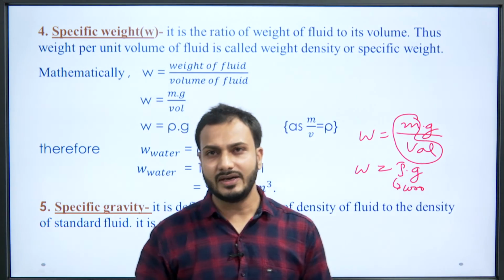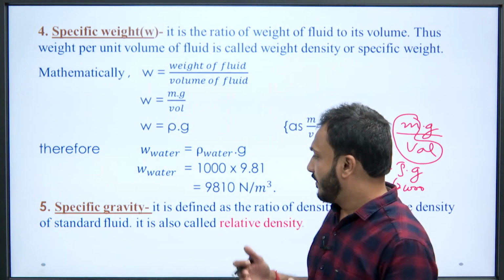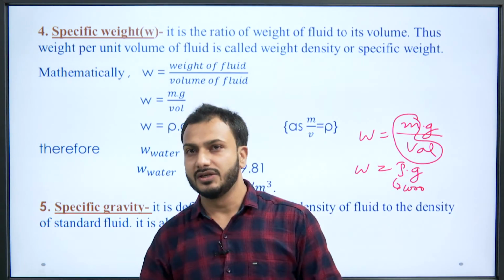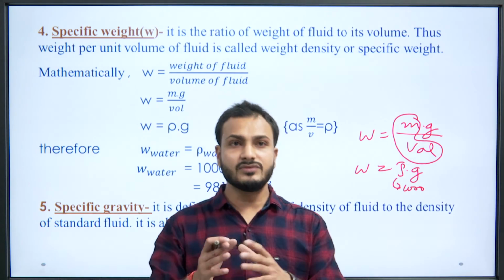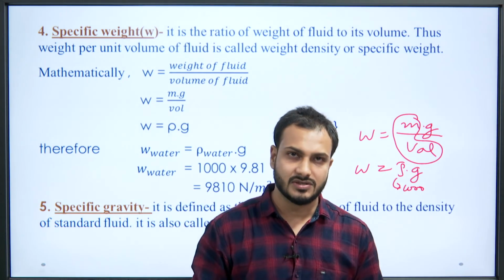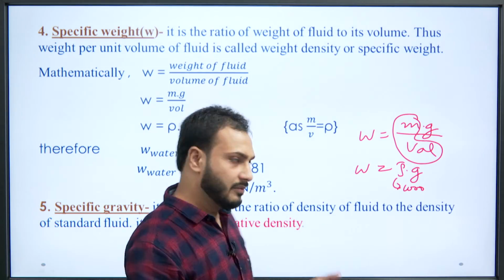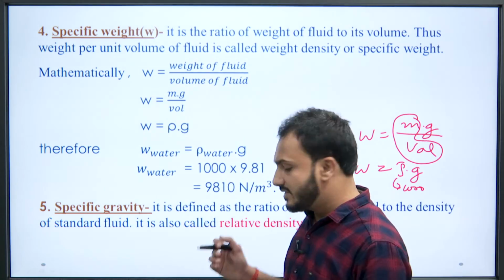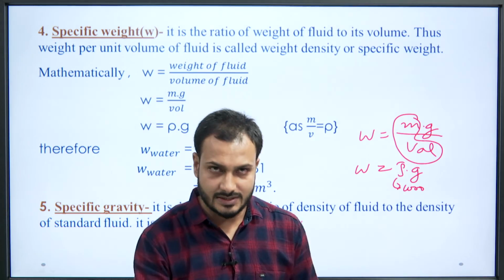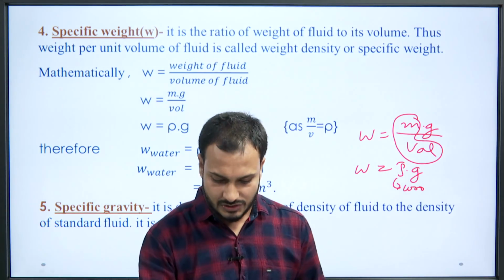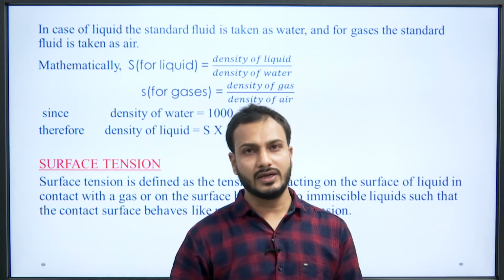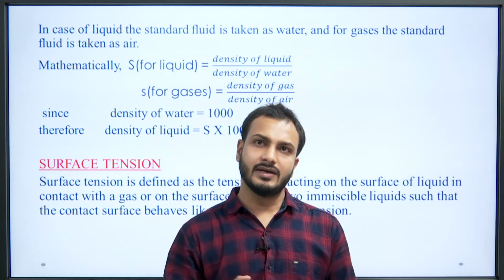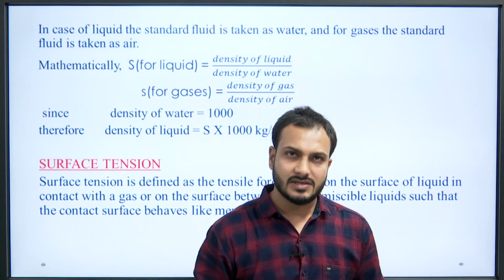It is defined as the ratio of density of fluid to the density of standard fluid. That is why it is also called relative density. In case of liquid, we take water as a standard fluid, and in case of gas we take air as a standard fluid.